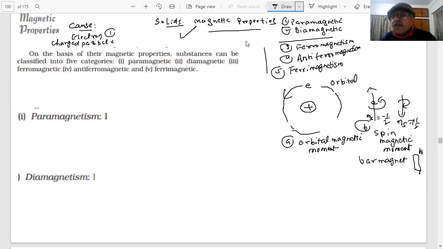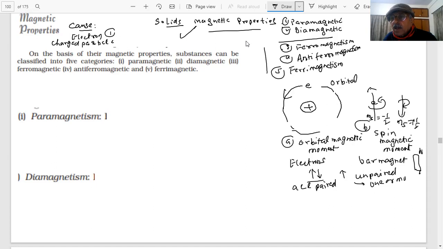Now the story comes: the electrons are there, students. They can be paired or there can be unpaired electrons. One or more? All paired, or one or more unpaired.